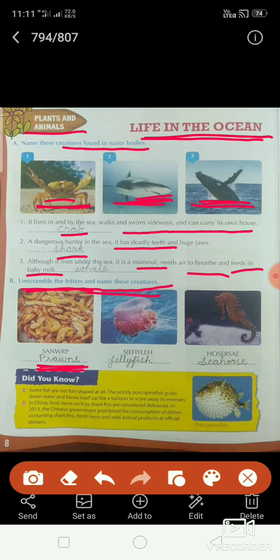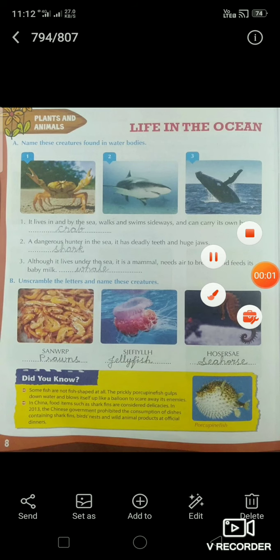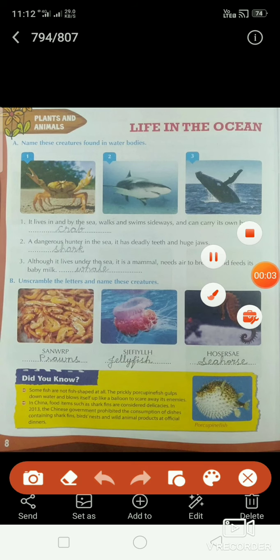Okay, second one. What is the name of the second picture? It is called jellyfish. J-E-L-L-Y, jelly. F-I-S-H, fish, jellyfish. See the third one. What is this? It is a seahorse. S-E-A-H-O-R-S-E, seahorse. Okay. Let's move on to the next page.